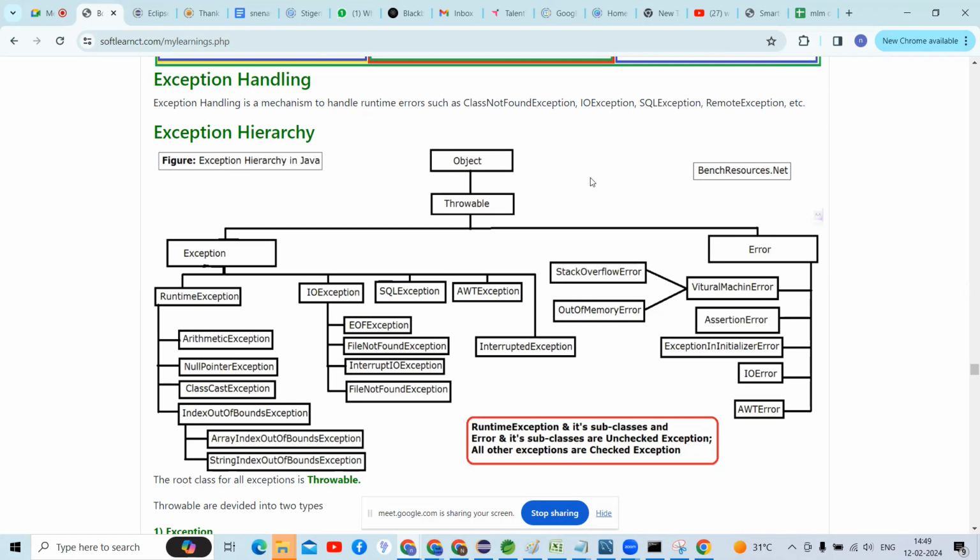So FileNotFoundException, does it come under checked or unchecked exception? This is a checked exception. Okay.